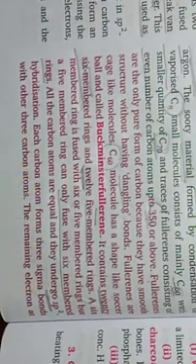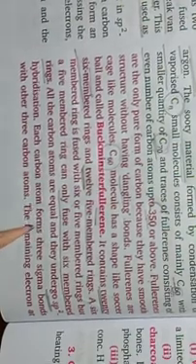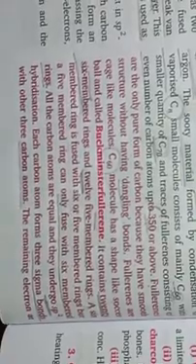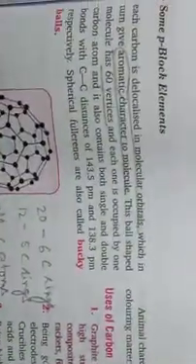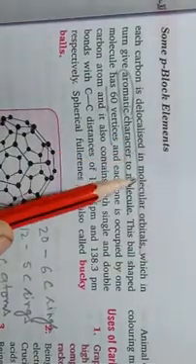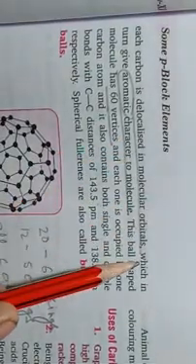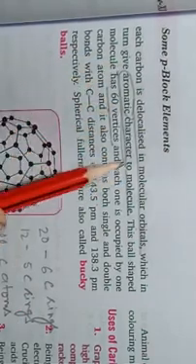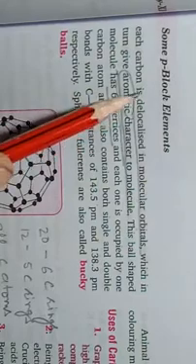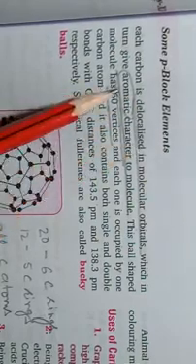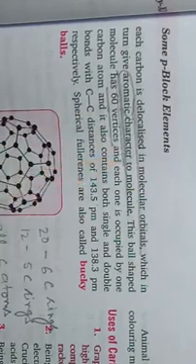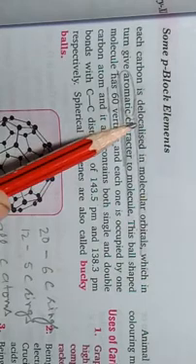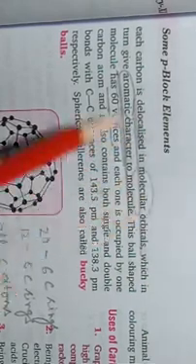Okay, students, all the carbons are sp2 hybridized and all the bonds are equal. Each carbon atom forms 3 sigma bonds with 3 other carbon atoms, and the remaining electron at each carbon atom is delocalized in molecular orbitals, which in turn gives aromatic character to the molecule. So the delocalized electrons are responsible for the aromatic nature of the fullerene molecule.